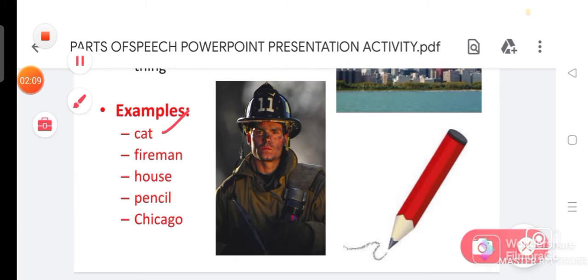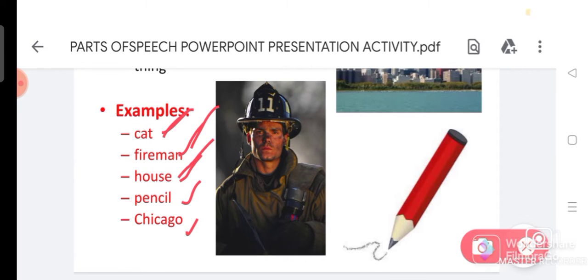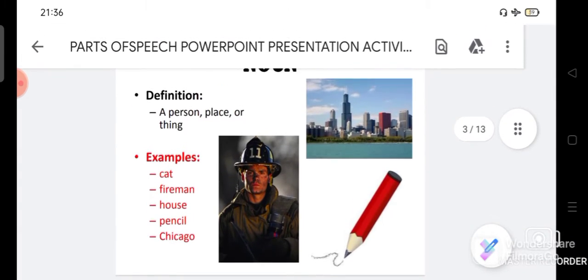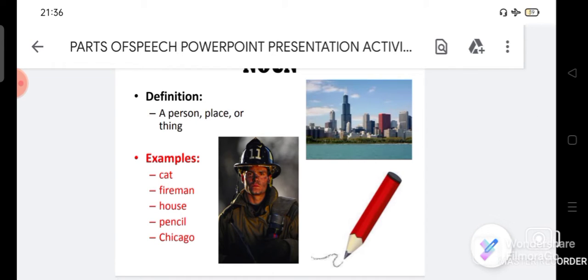Look at the examples given here. Cat, fireman, house, pencil, Chicago. Cat is an animal. Fireman is the name of a profession. House is a place where we stay. Pencil is a thing that we use to write something. Chicago is a city name. So these are all names: names of people, places, and things.